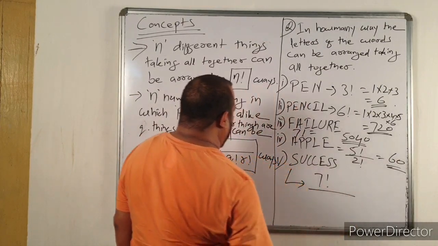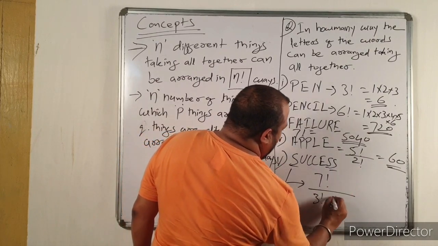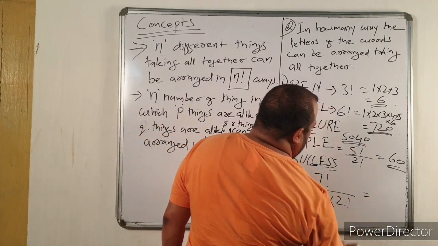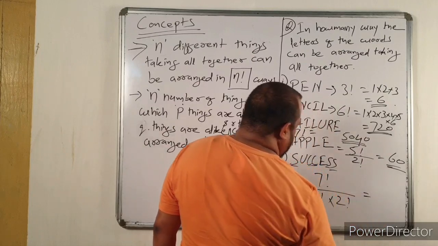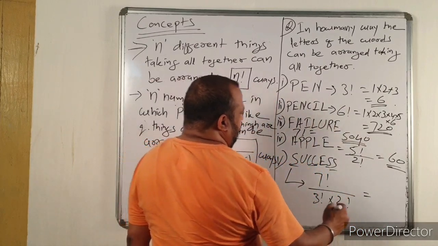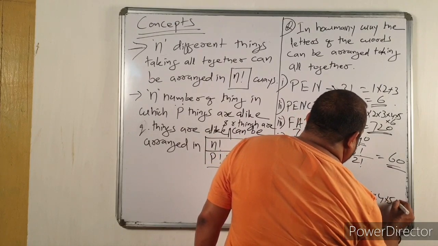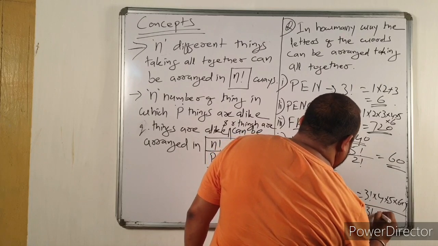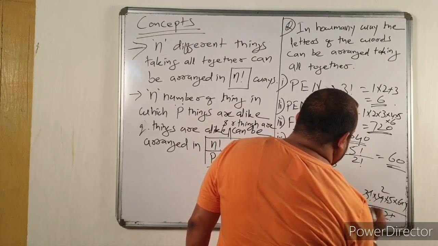Similarly, SUCCESS: 1, 2, 3, 4, 5, 6, 7. 7 factorial divided by, there are 3 S's, so 3 factorial, into 2 C's, 2 factorial. Now let us calculate. 7 factorial means 3 factorial into 4 into 5 into 6 into 7, divided by 3 factorial into 2 factorial. 3 factorial cancels, and 2 remains.